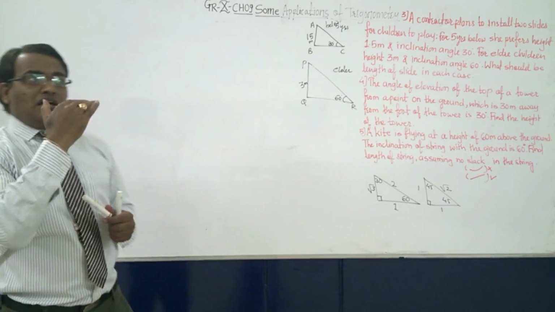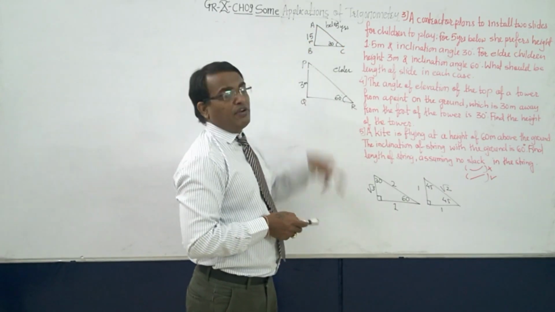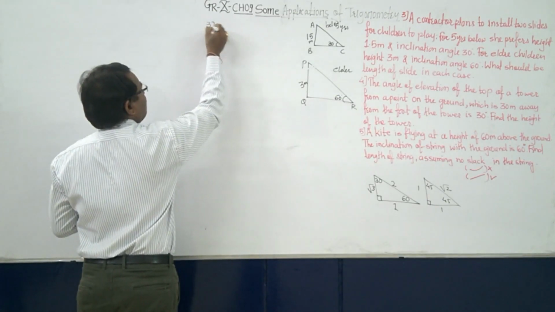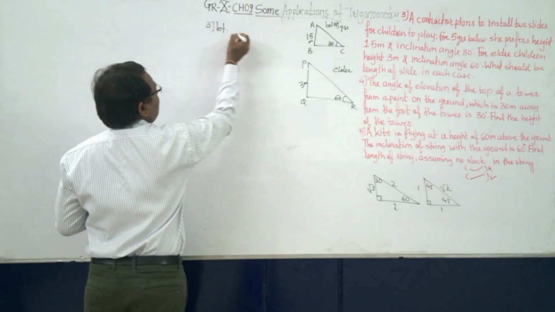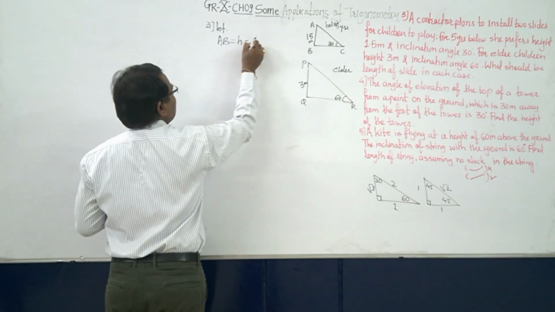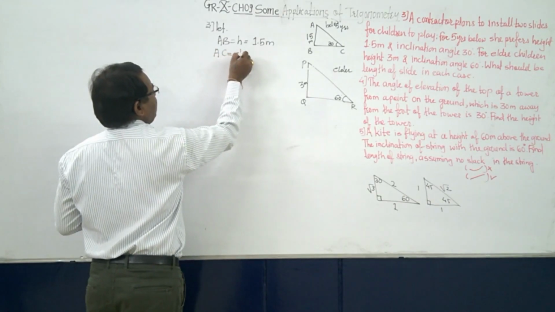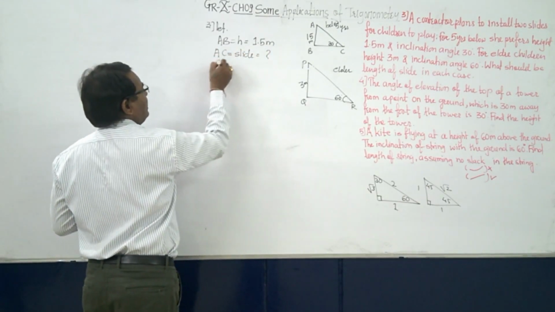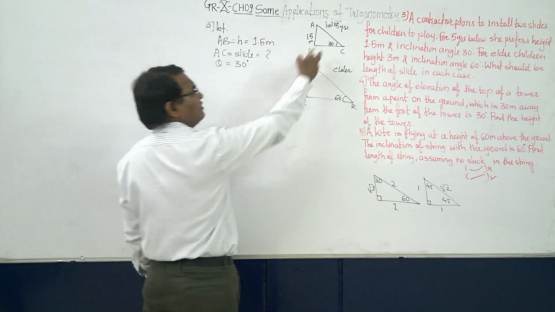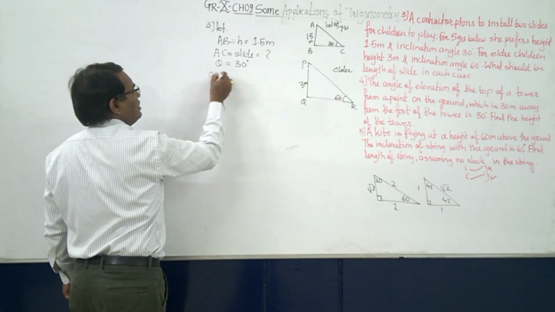Now the total length of the slide we should find out. It means we have to find out AC here, and here we have to find out PR. So how will we go? Formulation of the sum: let AB, the height, be equal to 1.5 meter, and AC, the slide length, is to be found, and theta here is 30 degree. So just observe what is given: theta, then the opposite side is given, and we have to find the hypotenuse.